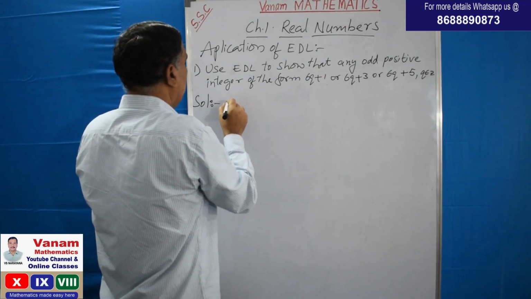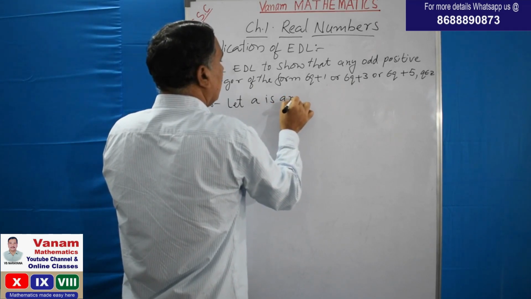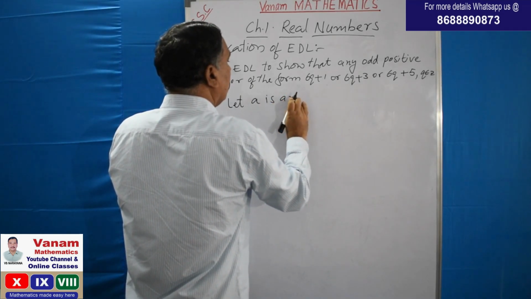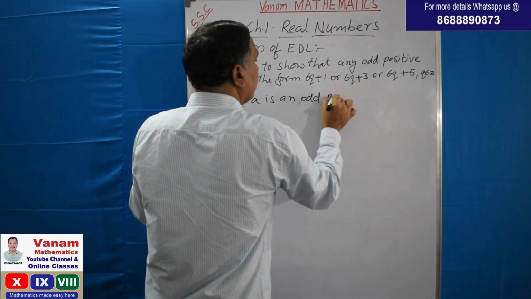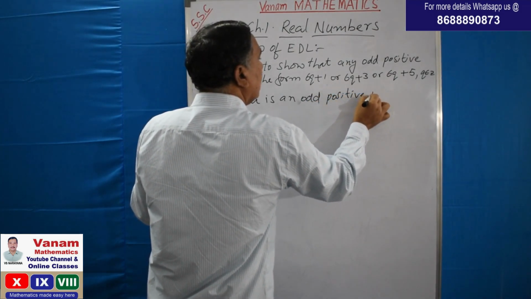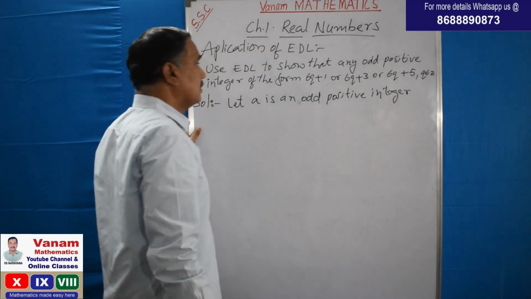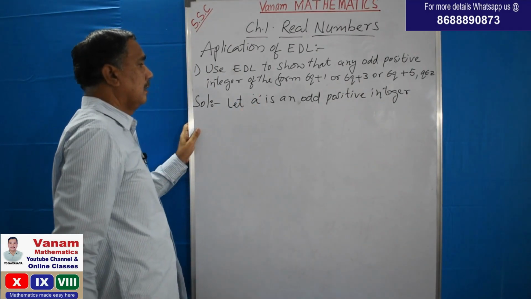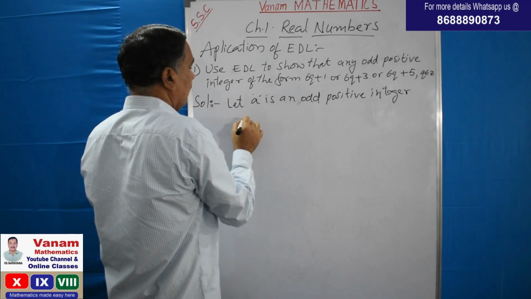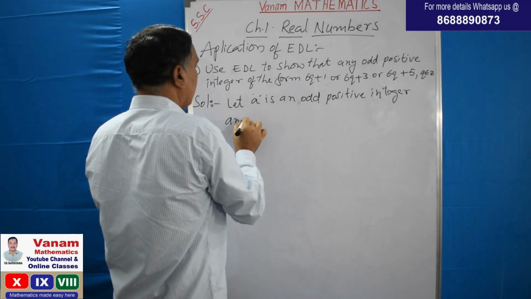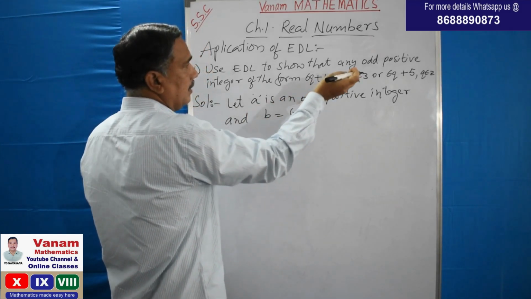Let us say, let A be an odd positive integer. So A is a positive integer, and B is equal to 6 we have to take.